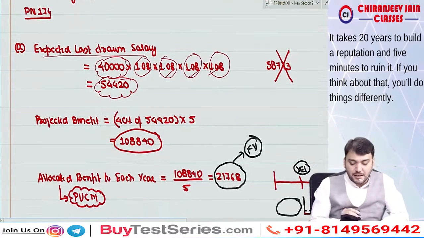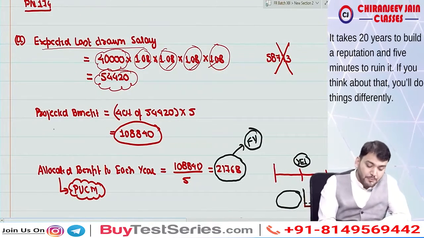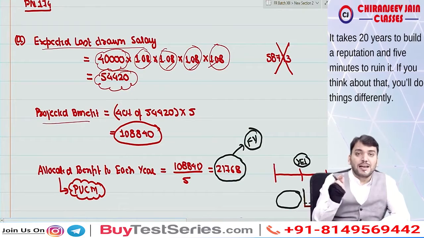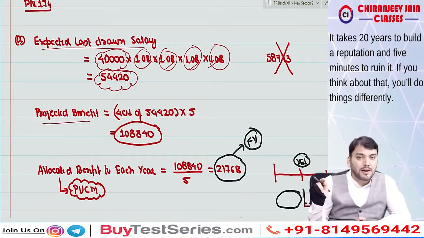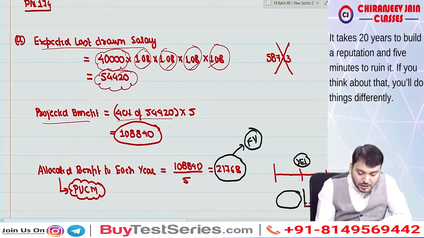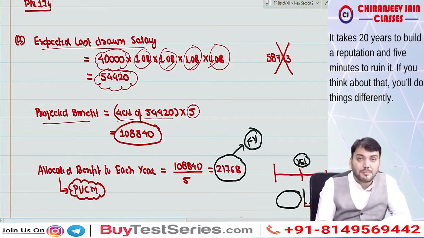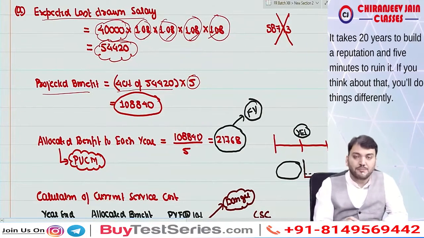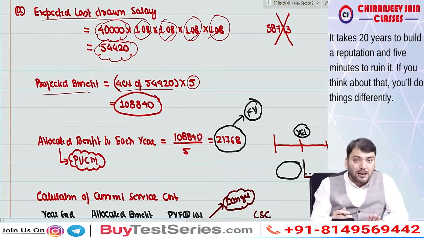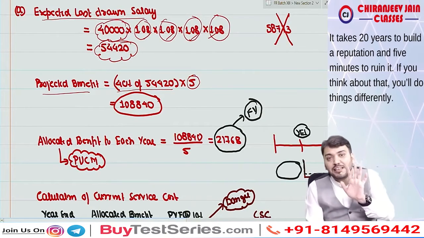Monthly salary, yes sir. Now we'll calculate what? Projected benefit. So what was the benefit given in the question? It was 40% of last drawn salary multiplied by 5 years of completed service. So 40% of last drawn salary multiplied by 5 years of completed service. So it will come to 1,08,840. Now we'll allocate this benefit over how many years? 5 years.